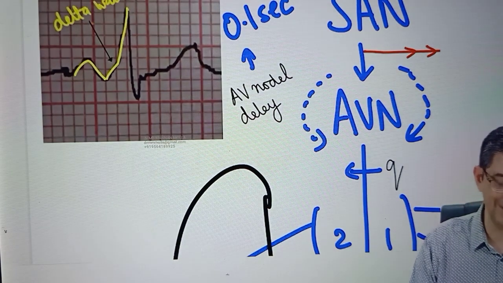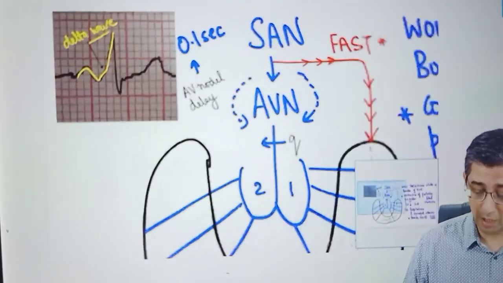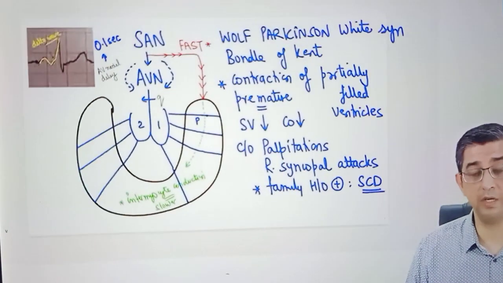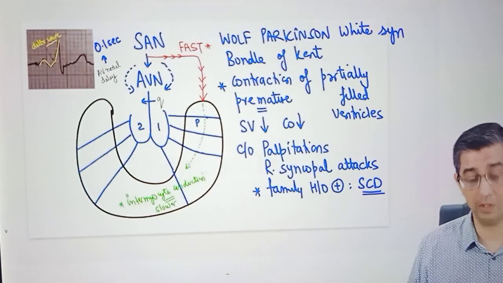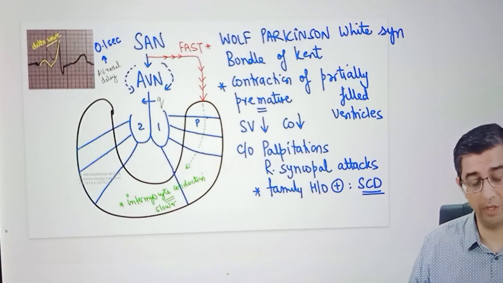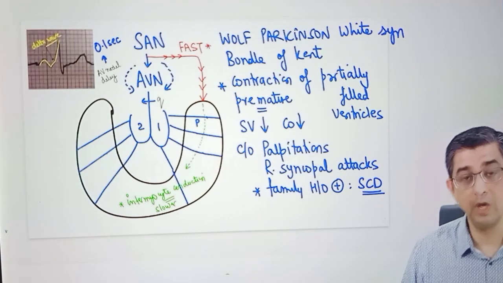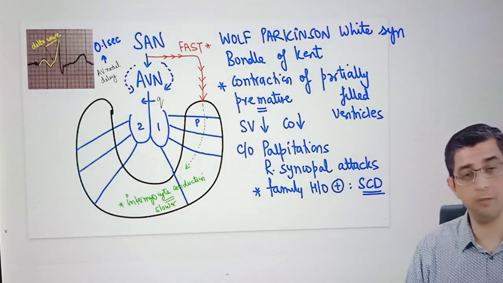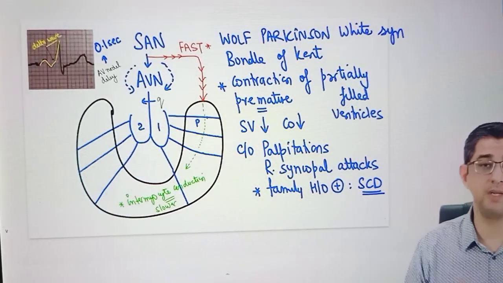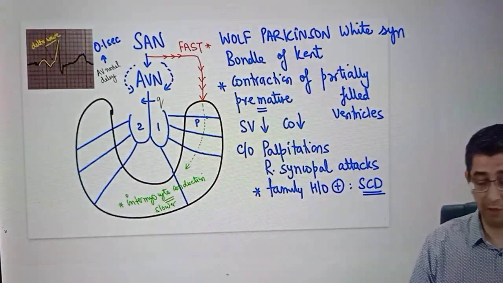The learning for us is that whenever we read about a young guy having possibility of palpitations, syncopal attacks, and sudden cardiac death, maybe in his sibling, brother or sister, don't only think in terms of HOCM. Keep your horizons broader, and it could be a question of Wolff-Parkinson-White syndrome also. And why that is important is if they ask you the treatment here, the treatment will be different from that of HOCM. We are not going to deploy an ICD in this case. We are not going to go for myomectomy in this case. We are not going to give propranolol for this case.